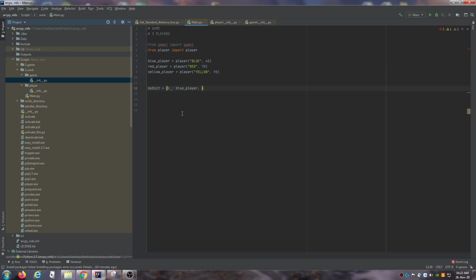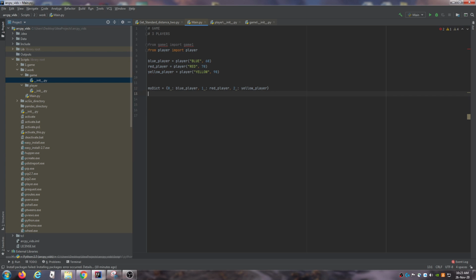So blue player has an index of 0. Index of 1 is for the red player, and index of 2 is for the yellow player, player 3.